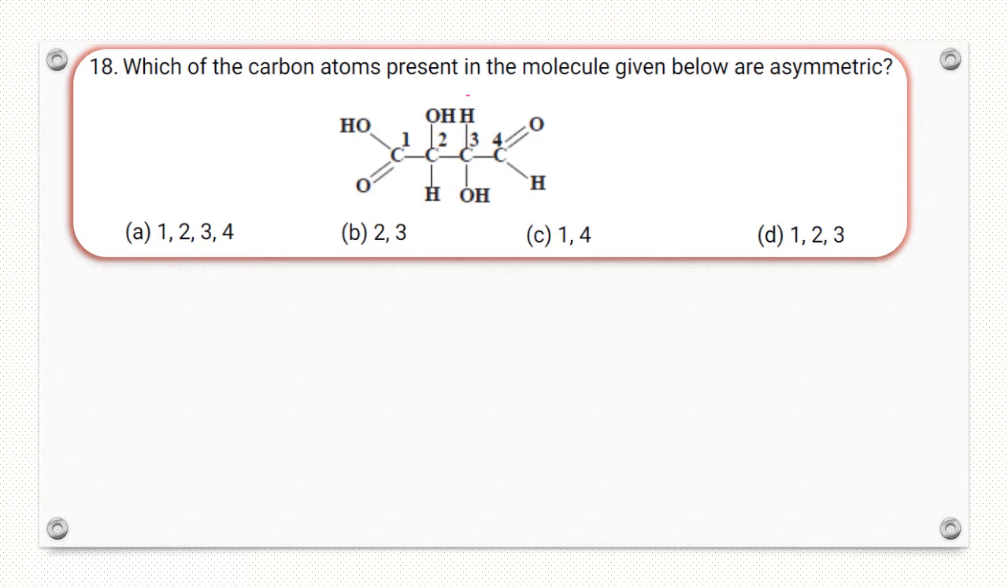Question number 18: which of the carbon atoms present in the molecule given below are asymmetric? Asymmetric carbon is the carbon atom attached with 4 different groups. So in carbon first there are only 3 groups attached, so this is not chiral, not asymmetric. In the second there are 4 different groups, in the third also there are 4 different groups, and in the fourth there are 3 different groups. So second and third are asymmetric.